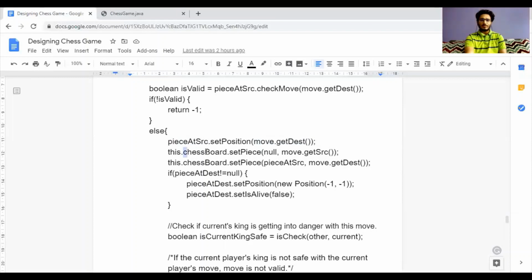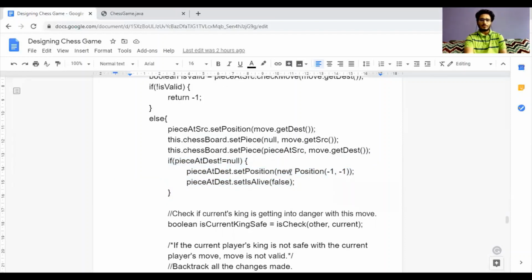Also, the cell of the chessboard, the source cell from where the piece is to be moved, we will put its reference to null, and the reference at the destination cell will now point to the source piece which the user wants to move. If the destination is not null, that is a piece is standing at the destination, we will kill that piece and we will set its position to -1.